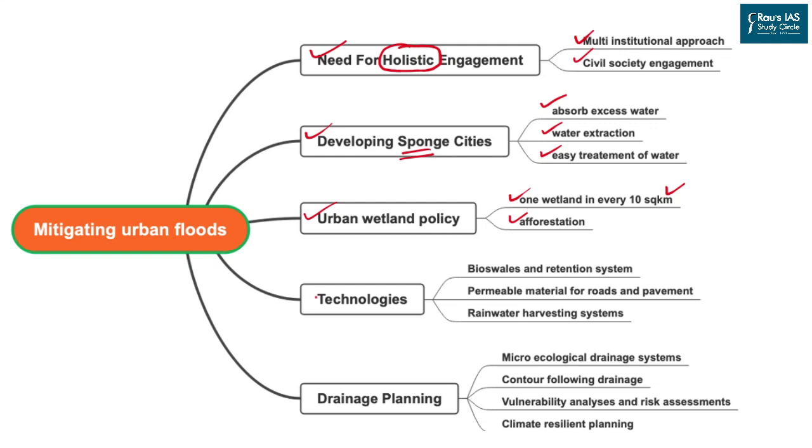We also need to go through the adoption of different technologies, which include bioswales and retention systems. We require permeable material for roads as well as the pavements across the road. We should have the rainwater harvesting system as mandatory for both commercial as well as residential places.